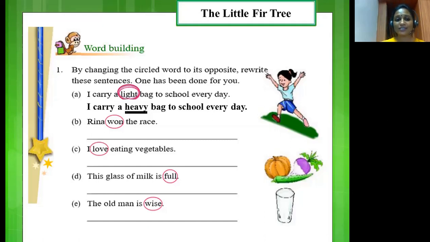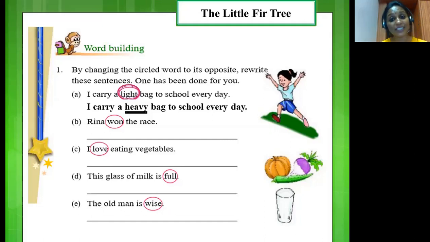Let me read the questions. Later, you may write the answers. The second question is, Reena won the race. Here, the circled word is won. So you will have to look for the opposite of it and reframe this sentence. Clear? Now the third sentence is, I love eating vegetables. Here the circled word is love. The fourth question is, this glass of milk is full. And the last question is, the old man is wise.